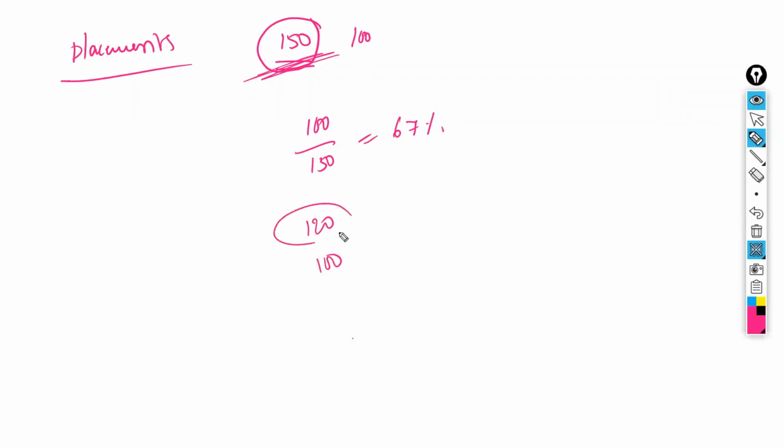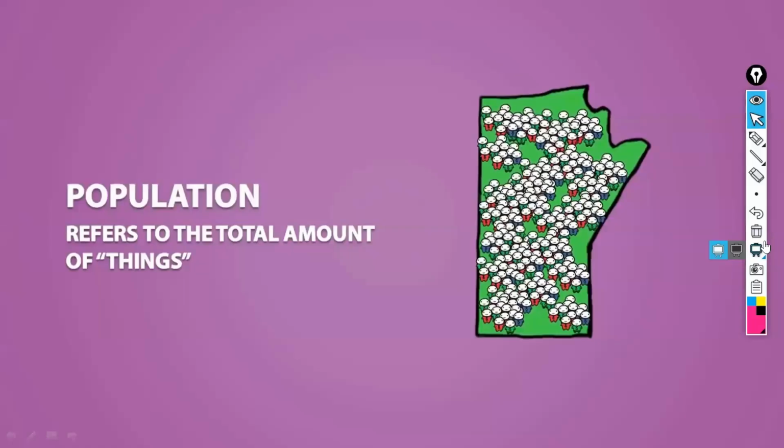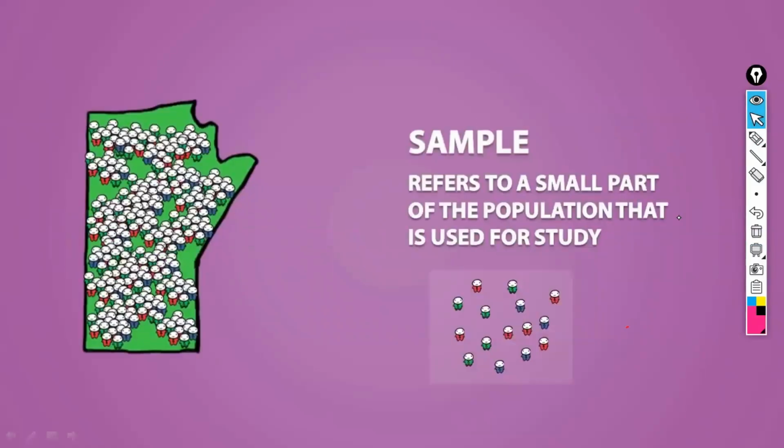Now, how I analyze this is not population data. This is not the entire data. If you have the entire data, it is called population data. Population data means complete data. If you are measuring part of the population data, then it is called sample data. The second one is called sample data. Sample means part of your population. For example, if you want to analyze the feedback of the students and you take all the students, only then it is called population. If you take only part of the population, then it is considered a sample.